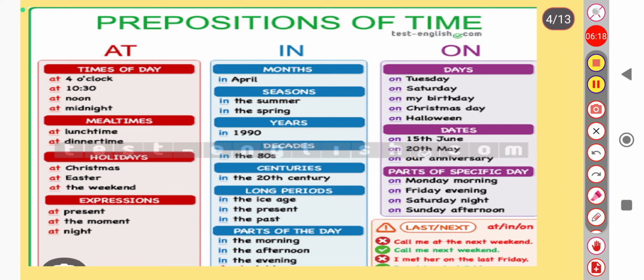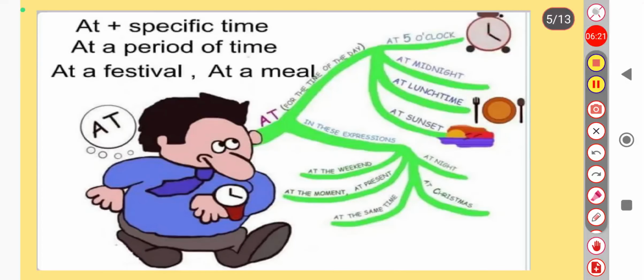Okay, so let's see our next slide, what is given here. Now we are going to discuss all these three important prepositions one by one with examples. Okay, so when we talk about where "at" is used, we use at for a specific time, as we had already discussed, like at 5 o'clock. When we talk about a period of time, like at midnight, at lunchtime, or a specific festival, like at Christmas. And at a meal, at lunchtime, at breakfast time. So many examples are given here, so let's see the examples in the next slide.